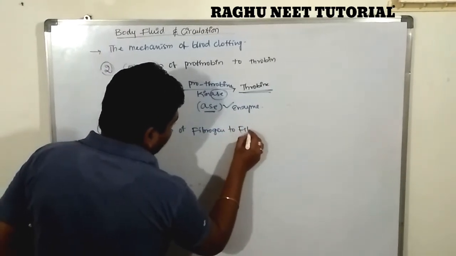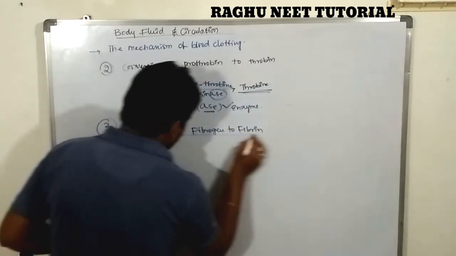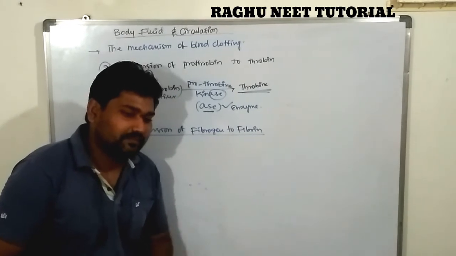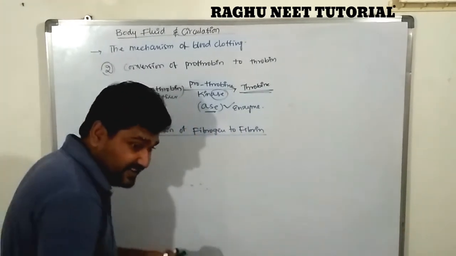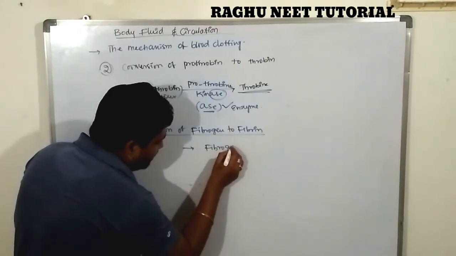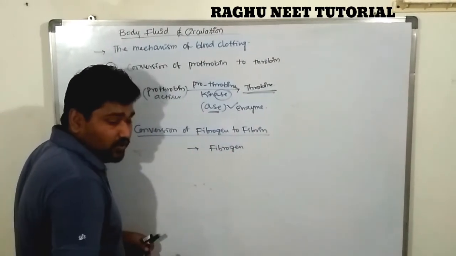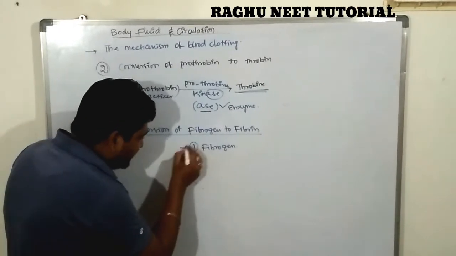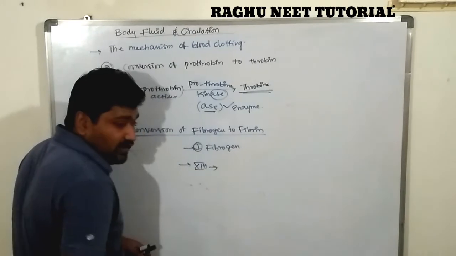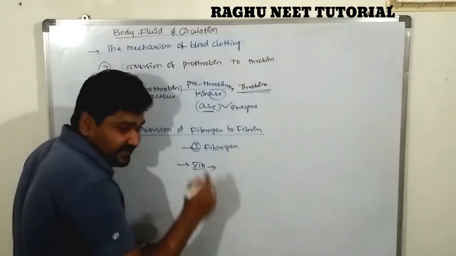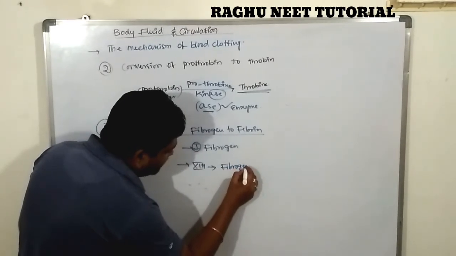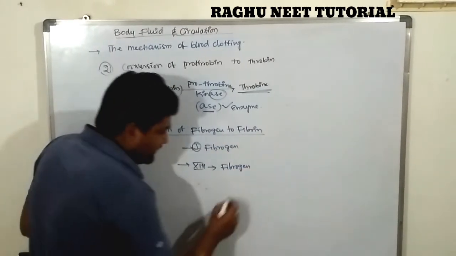The first factor is fibrinogen, and the last, 13th factor, is the fibrin stabilizing factor.